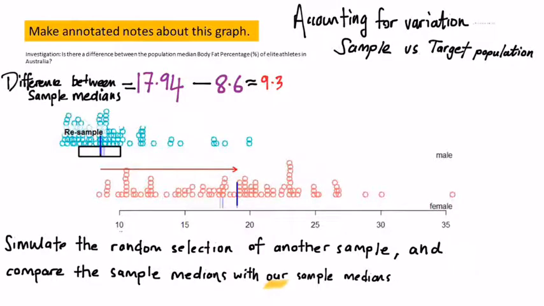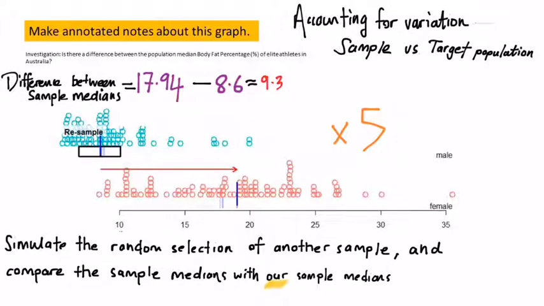What we need to do is, ideally, we'd like to take another sample from the target population and compare our result. Now, for practical reasons, we can't do that, so we have a computer to help us. Computer simulation of random selection of another sample can allow us to compare the sample medians from the simulated sample with our sample median.